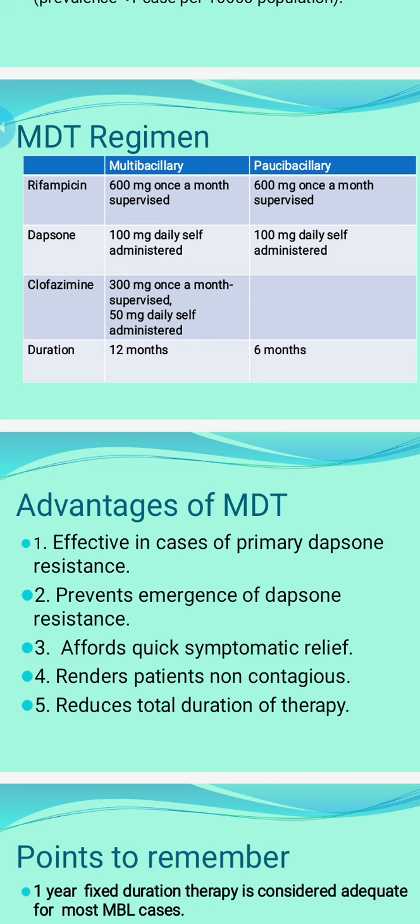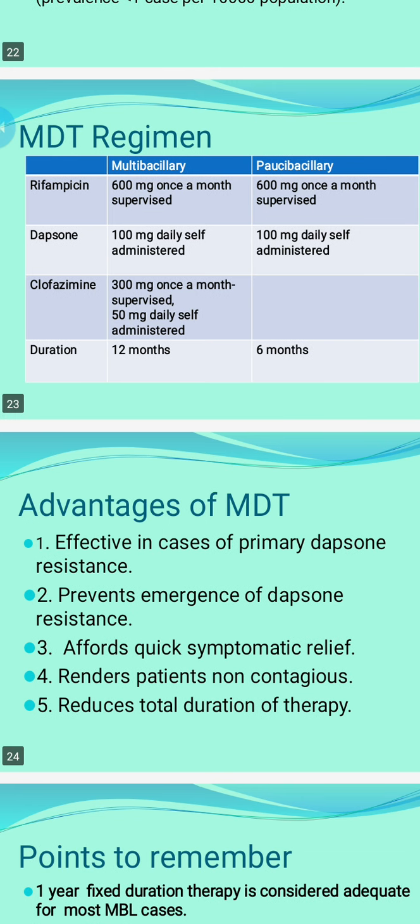For multibacillary leprosy, additionally we give clofazimine. Clofazimine has both types of dose: one is 50 mg daily, self-administered, and one is 300 mg monthly, supervised. So for multibacillary leprosy, there are two supervised medicines: rifampicin 600 mg and clofazimine 300 mg, and the daily medicines are dapsone 100 mg and clofazimine 50 mg. And for paucibacillary, only rifampicin is supervised monthly, and dapsone is taken daily. Duration of therapy for MDT is 12 months for multibacillary leprosy and 6 months for paucibacillary leprosy. So what is the advantage of this combination therapy, or the advantage of multi-drug therapy?